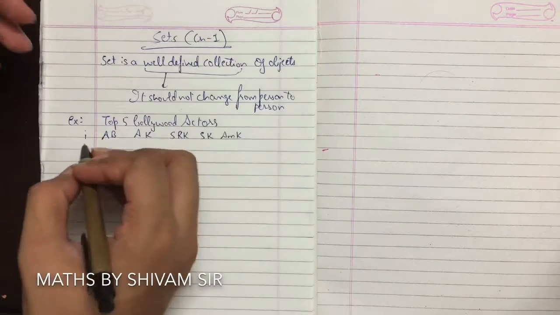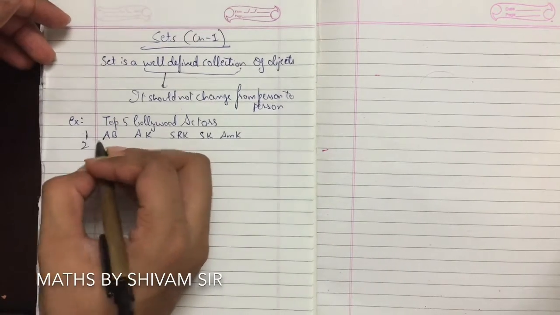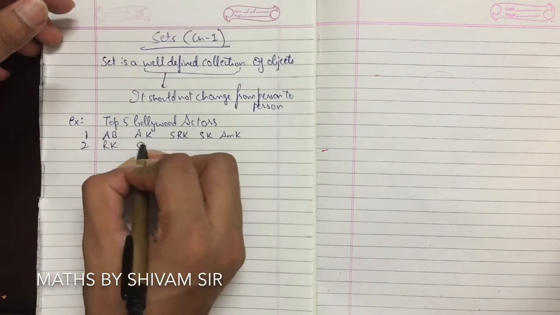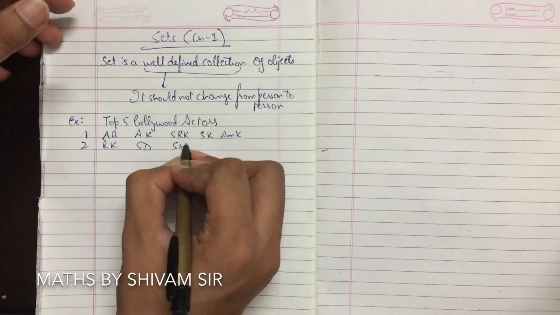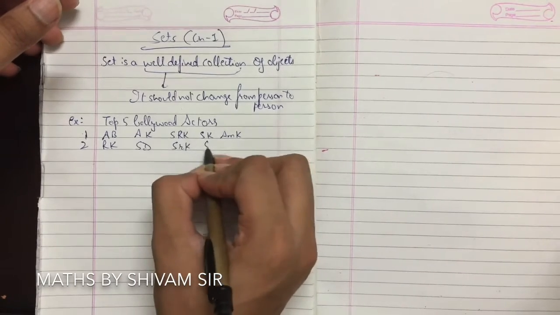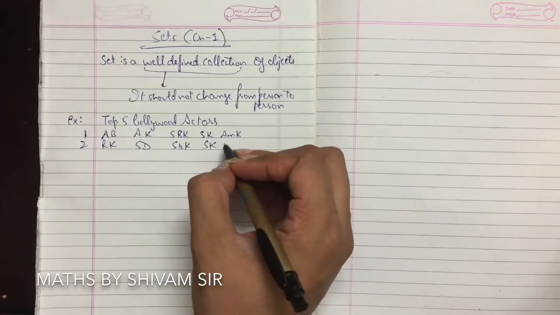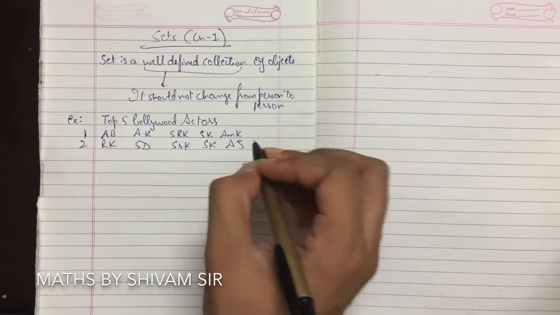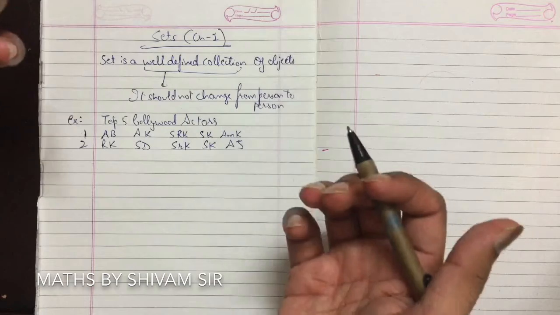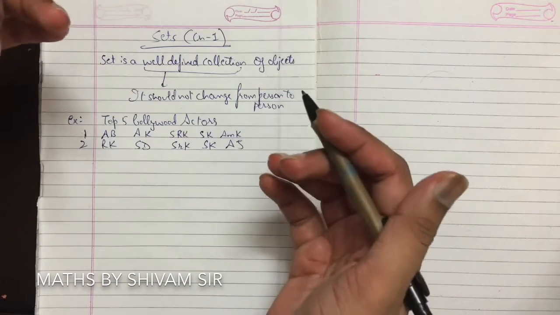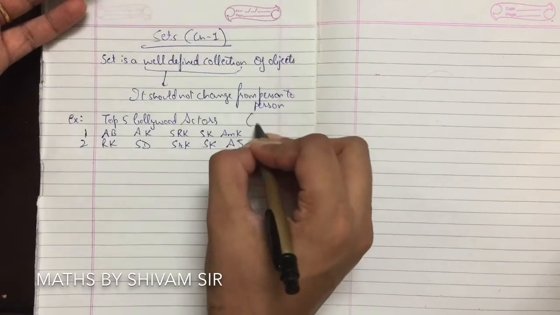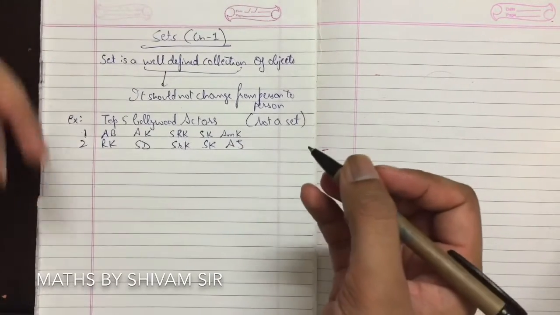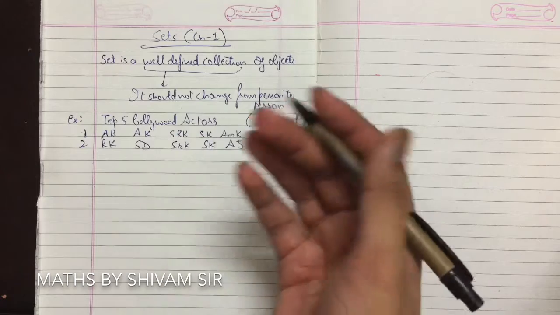But for another student, this may include Ranbir Kapoor, Sanjay Dutt, Shah Rukh Khan, Salman Khan, or maybe someone else, Ajay Devgan. So that means it is varying, it is changing from person to person. So we can say this is not a set. It should remain the same, it should not change from person to person.